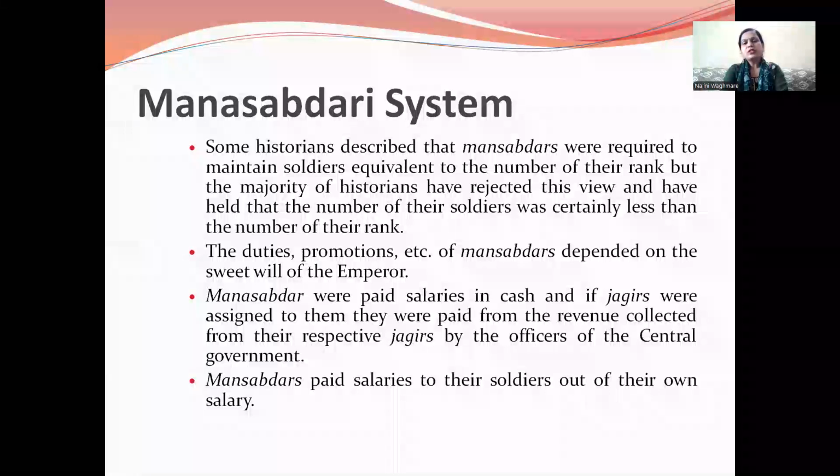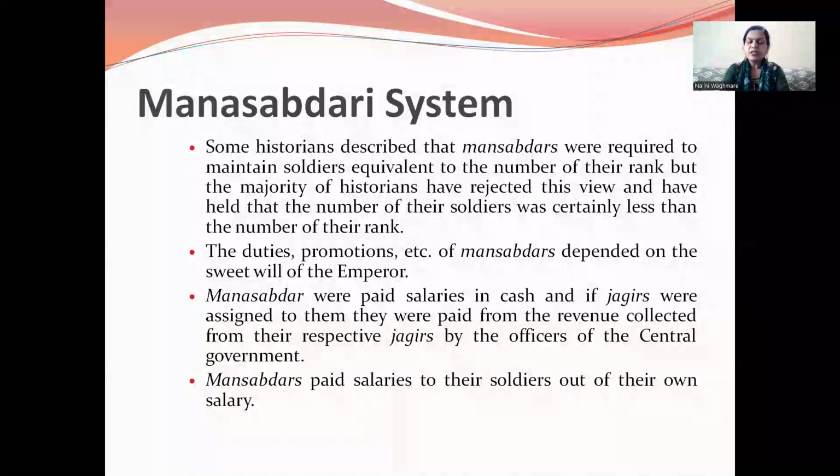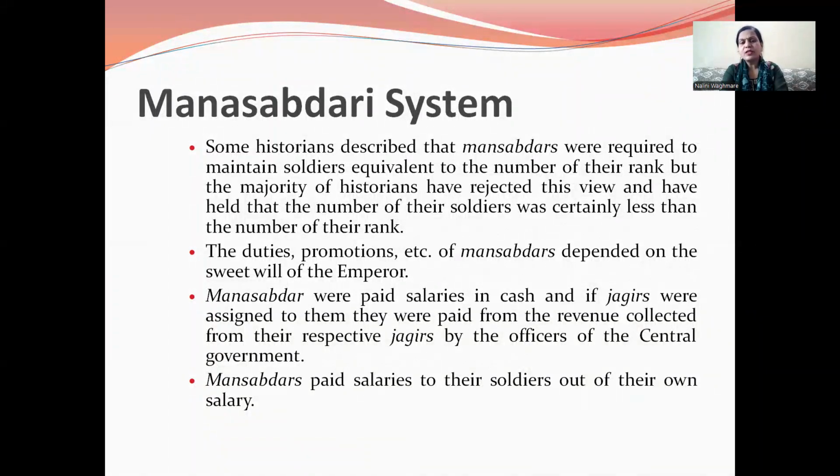So, historians describe that Mansabdars were required to maintain soldiers equivalent to the number of their rank. But the majority of historians have rejected this view and have held that the number of their soldiers was certainly less than the number of their rank. The duties, promotions, etc. of a Mansabdar depend on the sweet will of the emperor.